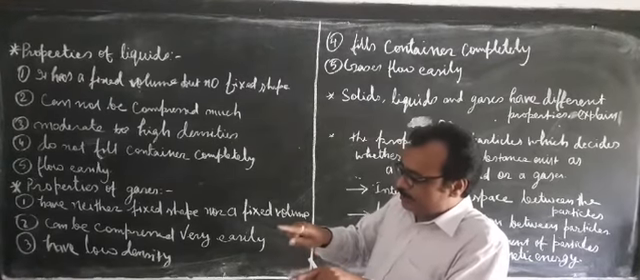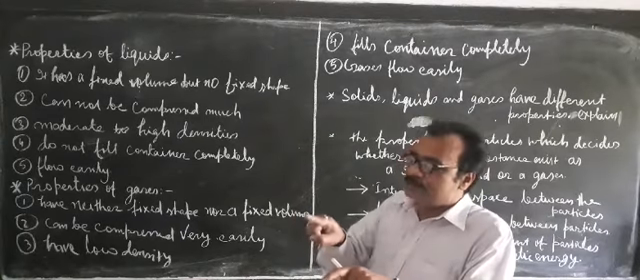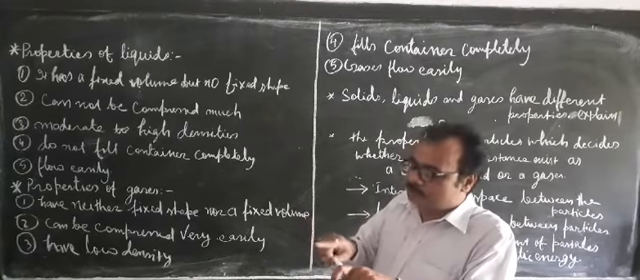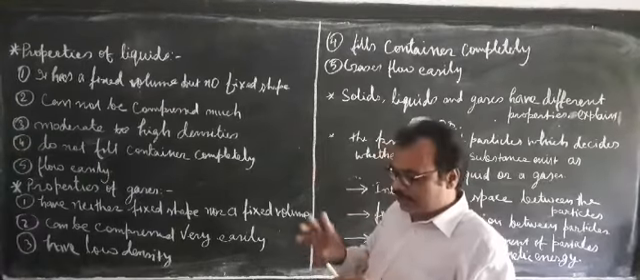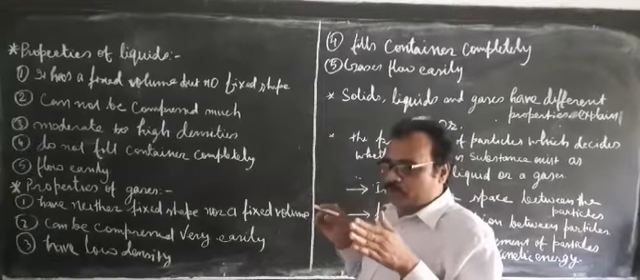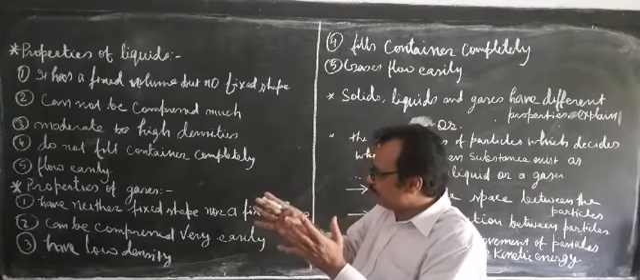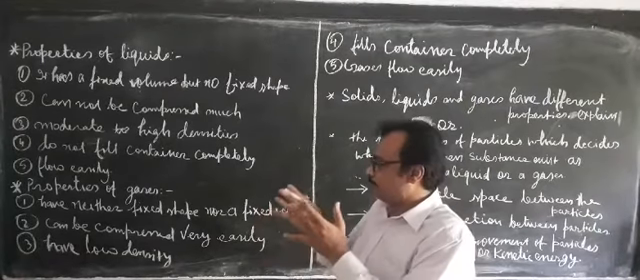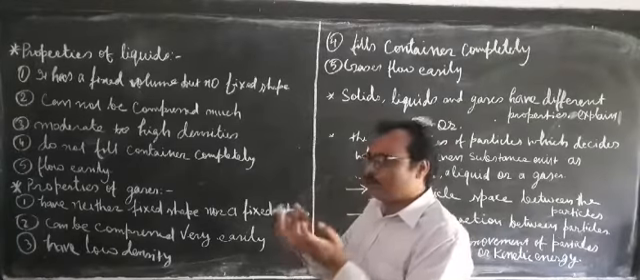So that means this particle cannot leave its position. To fill the entire container, the particle should leave its position. In a liquid, the particle cannot leave its position, but it can slide one over another. So that is why it can take the shape of the container. It can take the shape of the container because it can slide one over another.